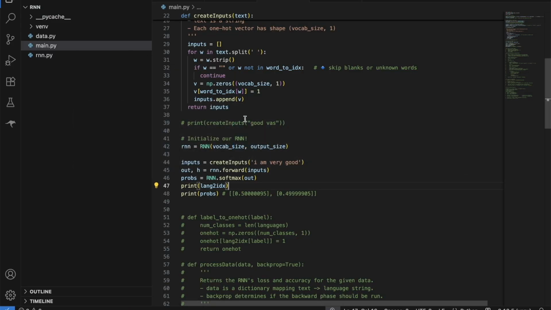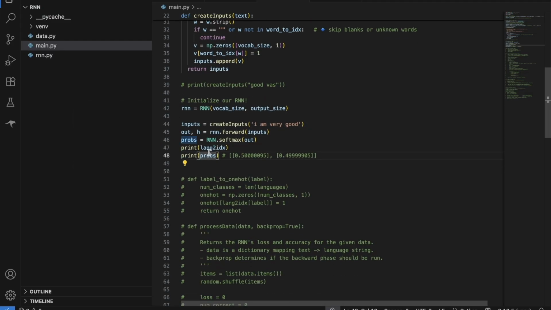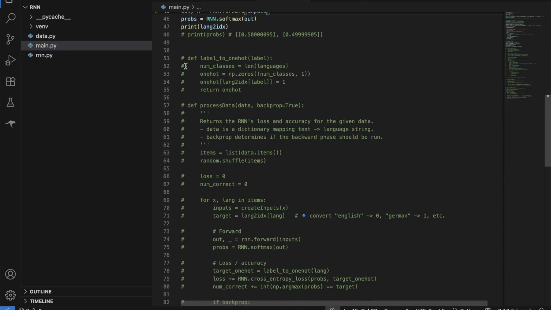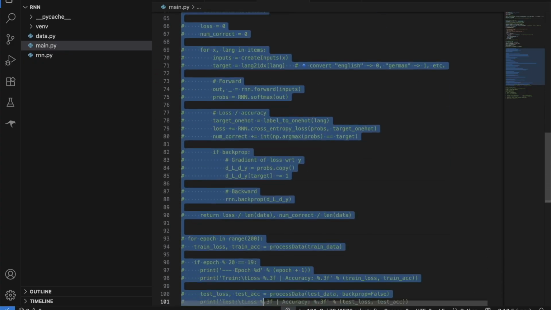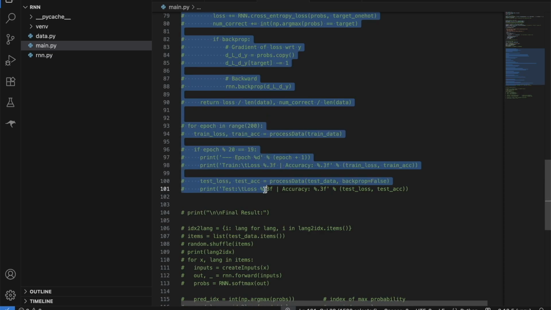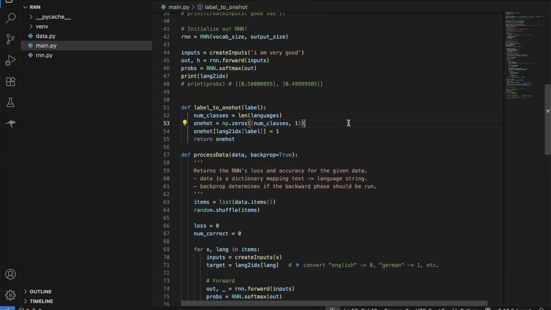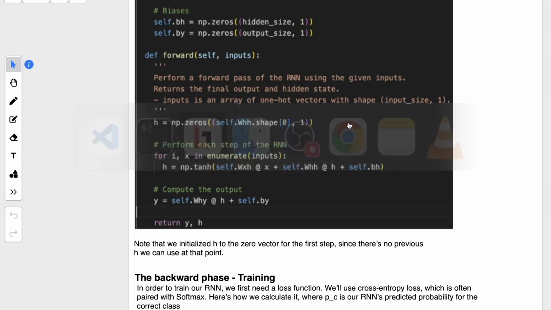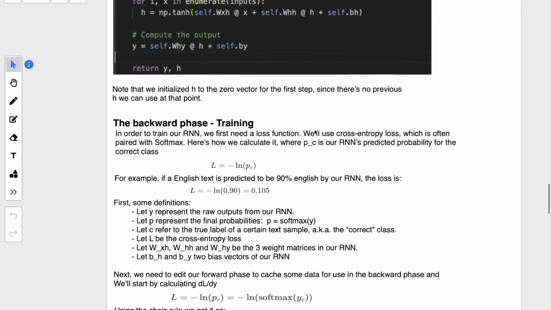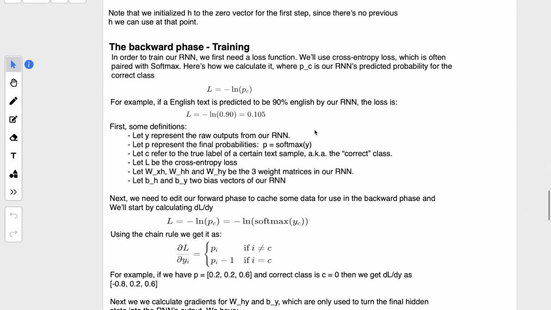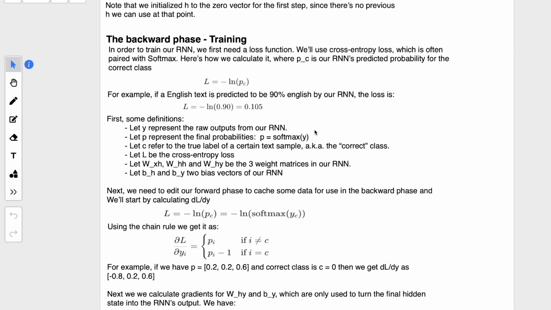So let's start. How do we do that? Let me comment this out and open all this code. Now this is the backward phase, training. If you have seen my previous video on training a basic neural network, you know we calculate the loss using some loss function.